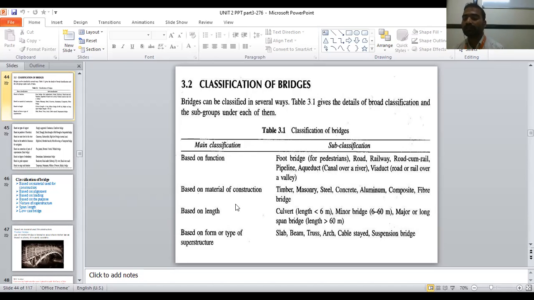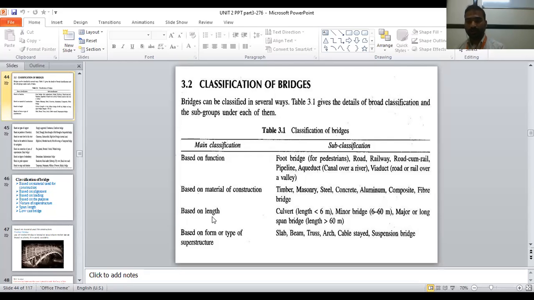Next one is based on the material of construction. The bridge is constructed with a particular material, and it is called by that material. First one, timber: if the bridge is made of timber, it is called a timber bridge. If it is made of stone masonry or brick masonry, it is called a masonry bridge. If made of steel, it is a steel bridge. Then concrete bridge, aluminum bridge, composite materials. If a bridge is made of different varieties of materials, it is called composite. Then fiber bridge: if the bridge is made of fibers, it is called a fiber bridge. That is based on the material of construction.